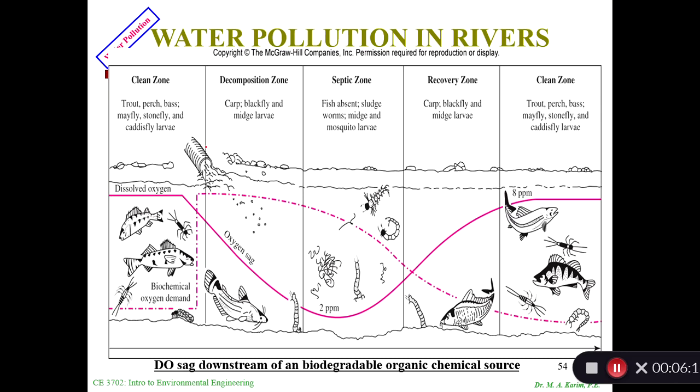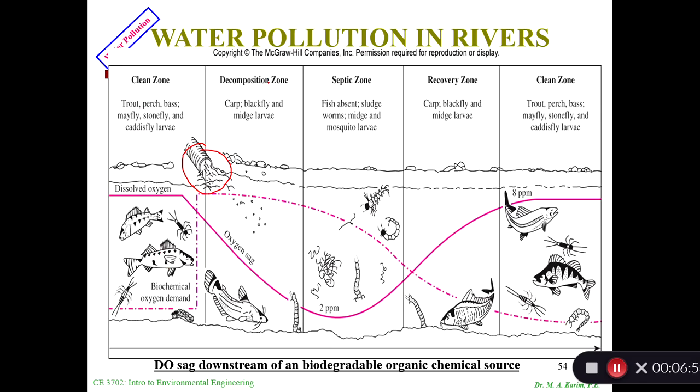Then whenever we discharge, the organic matter starts being used by the microorganisms, and the oxygen goes down. So it went down to 2 ppm and then went up. The BOD initially was not high, then it came to be about zero, right? BOD remaining, in this case, is the oxygen demand. Initially the BOD remaining was very high, then it goes down, right? So you see the fishes in the clean zone.